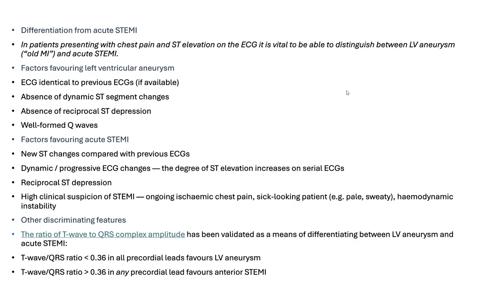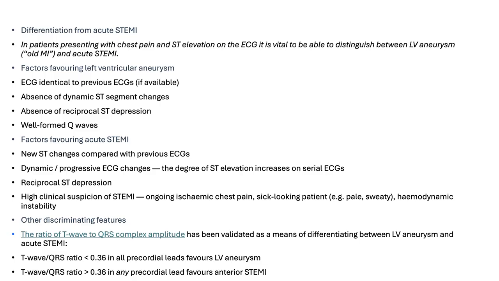So, how to differentiate between an acute STEMI and a ventricular aneurysm or left ventricular aneurysm? So there are some factors which are favoring left ventricular aneurysm and there are factors favoring an acute STEMI. When it comes to left ventricular aneurysm, if we have of course a previous ECG, it will be perfect because the ECG will be identical to previous ECGs.